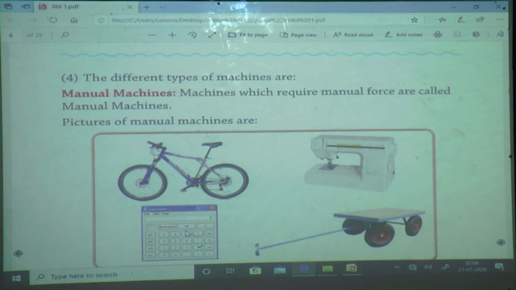Then another example is the bicycle. Why are we using the bicycle?